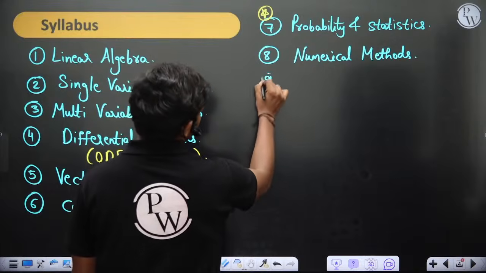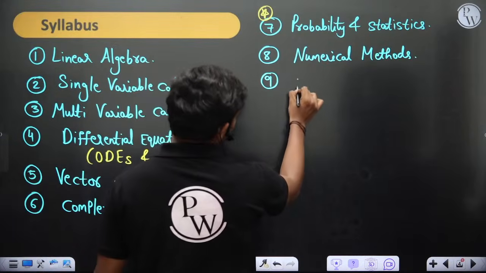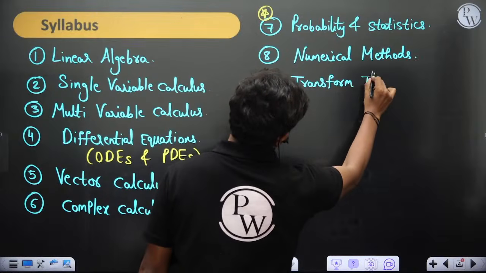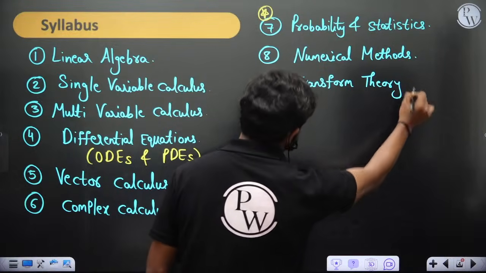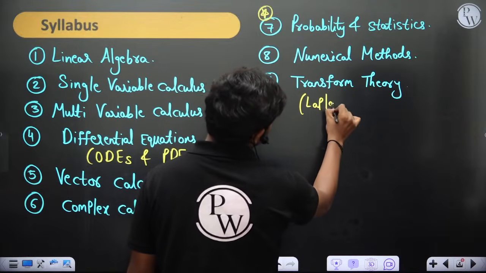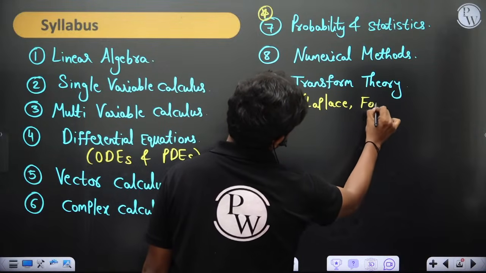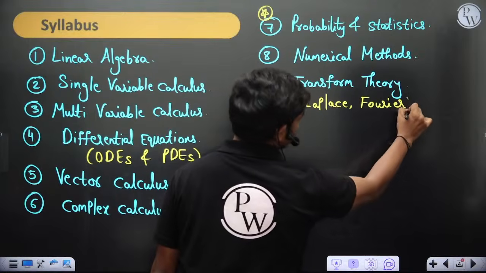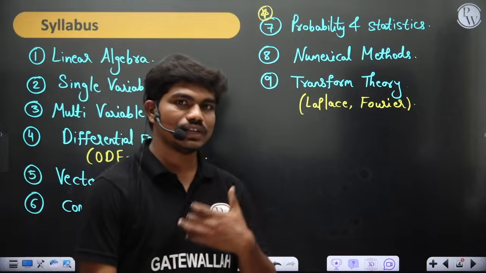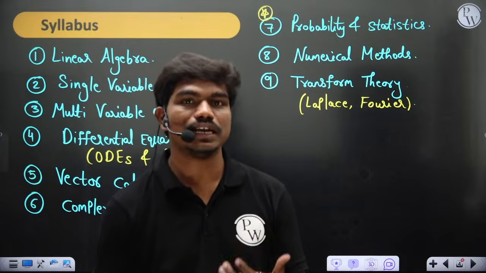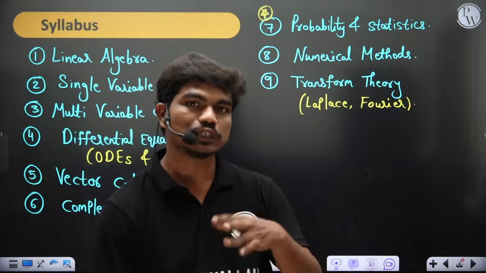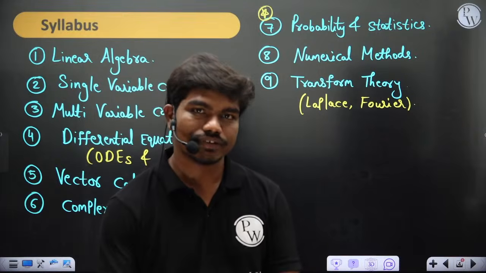Then coming to the 9th, I would like to discuss a bit of transform theory, which is again important for all the ECE and EEE guys out there. In transform theory, we'll work with Laplace and also Fourier space. Fourier transforms are very helpful to you. So we will see how to calculate, and not only calculating, we'll see what a Fourier transform can do physically. And of course, if time permits, I'm not sure, but if time permits, I'll also do fast Fourier transforms, the FFTs.